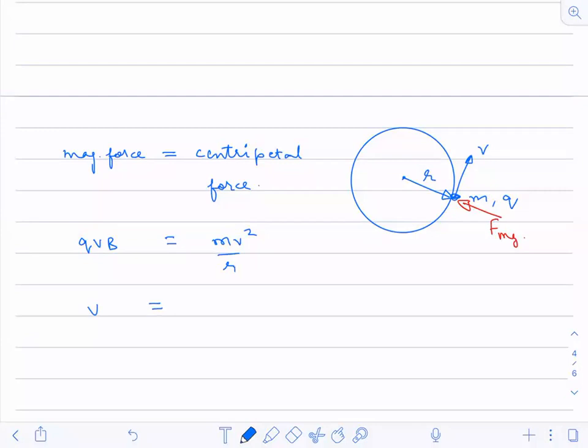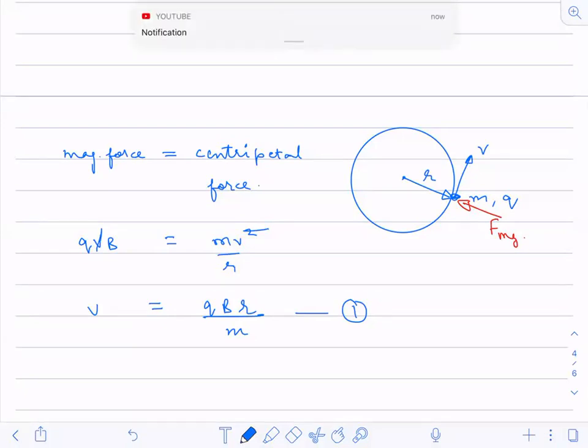So, velocity will be equal to Q, this and this get cancelled. So velocity value will be QBR by m. Okay, this is our first equation. Velocity value will be QBR by m. Do you understand this? So whatever the particle may be, you can find out with what velocity it is moving like that.